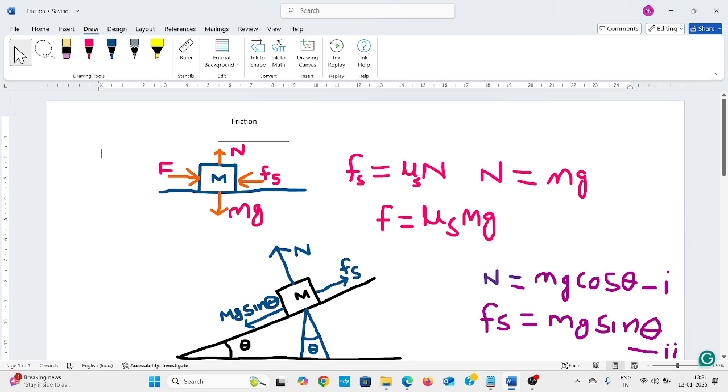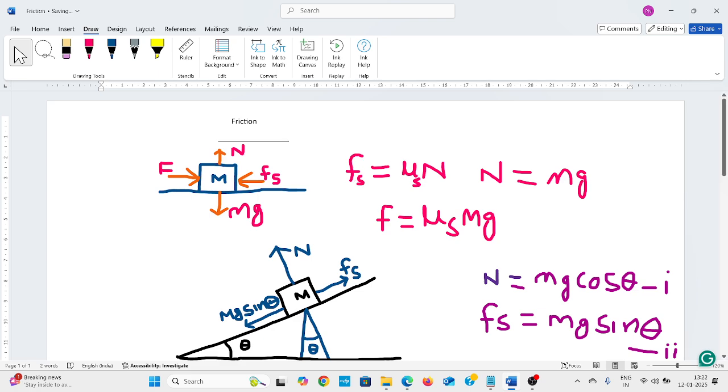A body stays in a stationary position by the working of the frictional force. If the frictional force does not work, then the body will slip down and move according to the force. We walk due to the frictional force. If frictional force does not work, then we can slip.